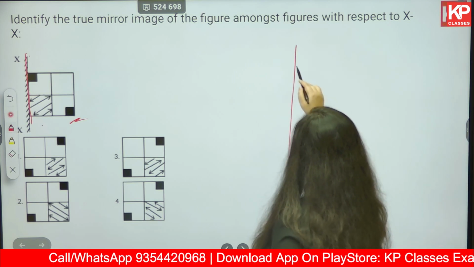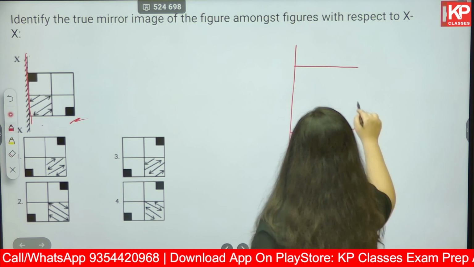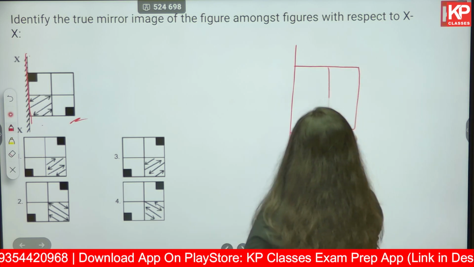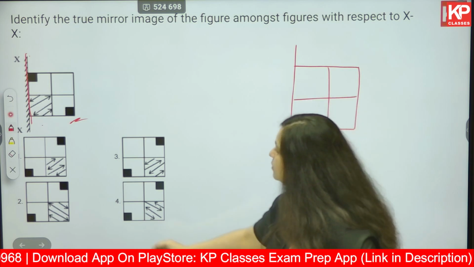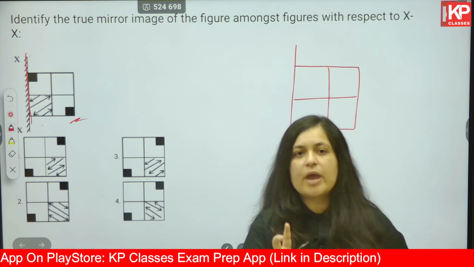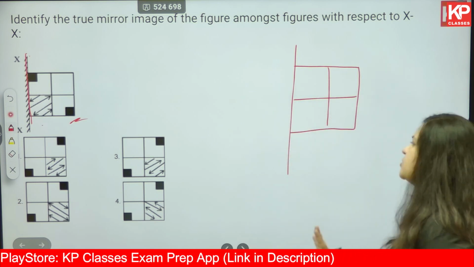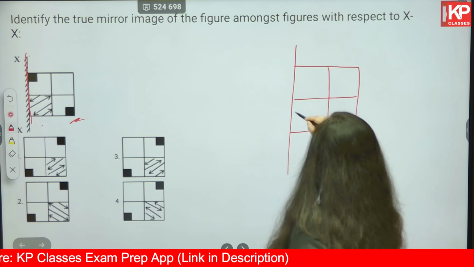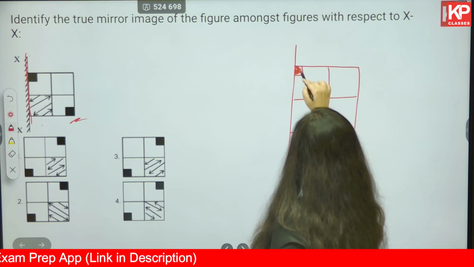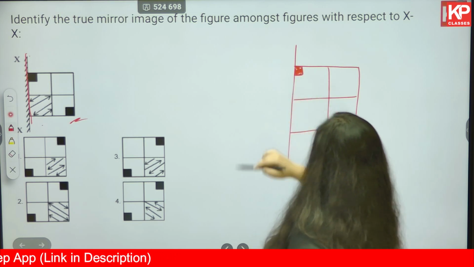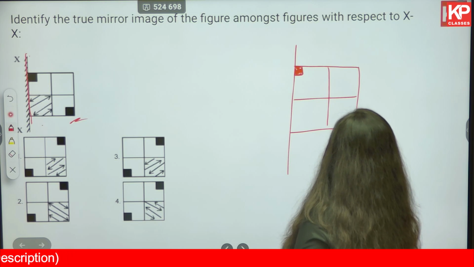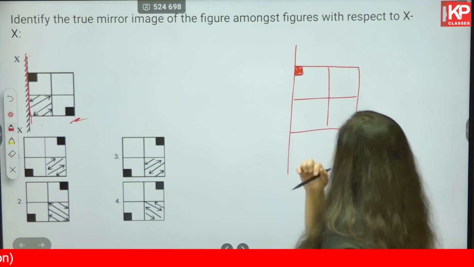This is the mirror line. You have first of all one square. So in the options you should have one square which is further divided into 4 squares. So option number 1, 2, 3, 4, all of them depict one square which has been further divided into 4 squares. So till now everything is correct. Then in the top left corner you have a small square which is completely hatched in black color, and in the right bottom side you have one square which is completely hatched in black color.